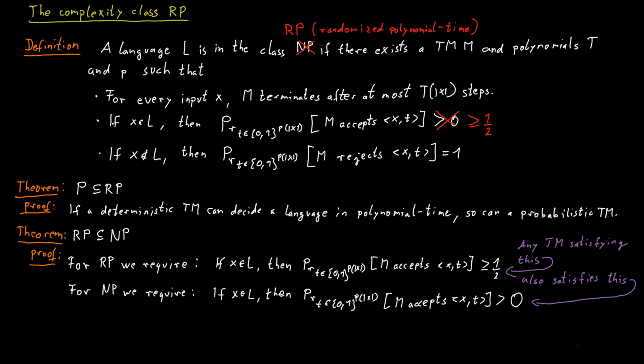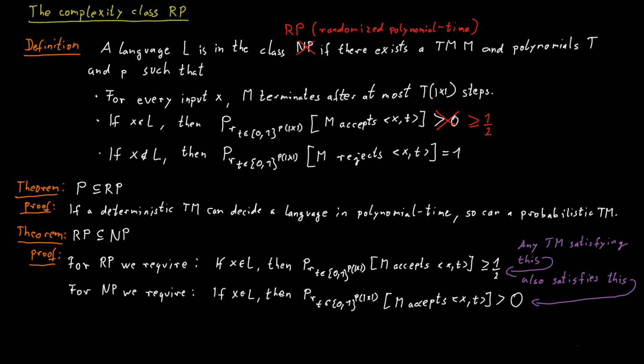If I accept with probability at least 1/2 if the word is in the language, I also accept with a probability that is positive. And therefore, any machine that satisfies these conditions for RP would also satisfy the conditions for NP.